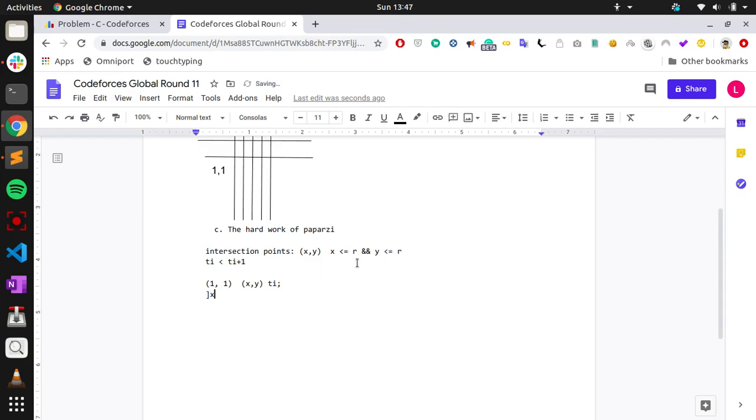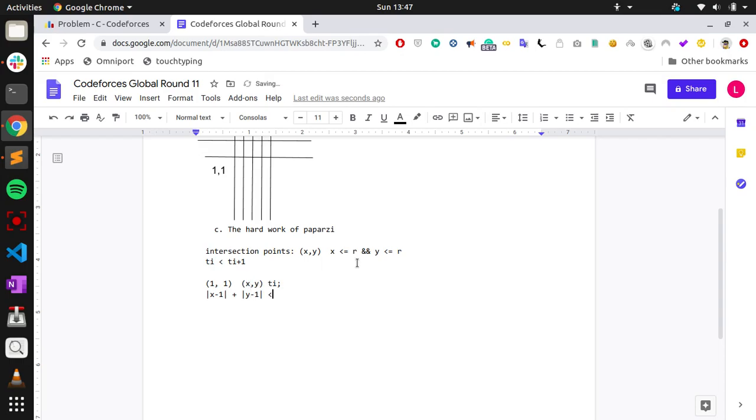in the time x minus 1 plus y minus 1. So in this time you can go from 1,1 to x, y.